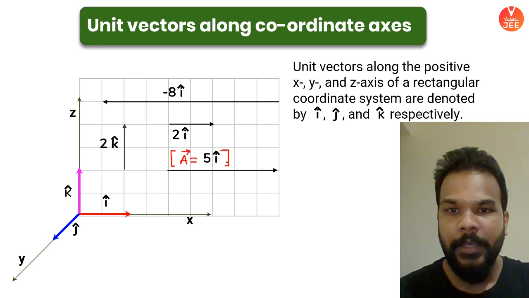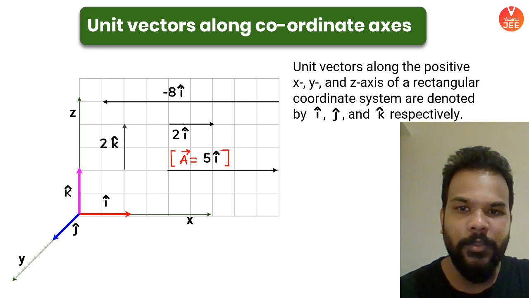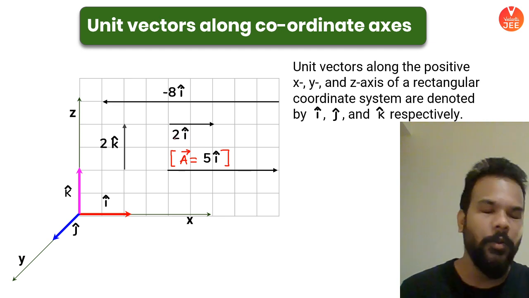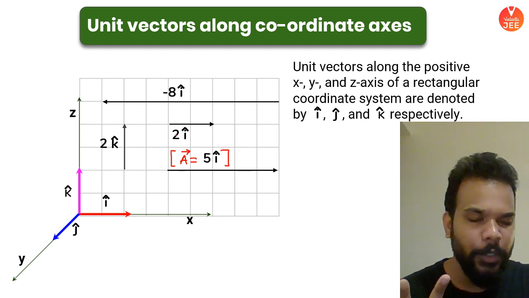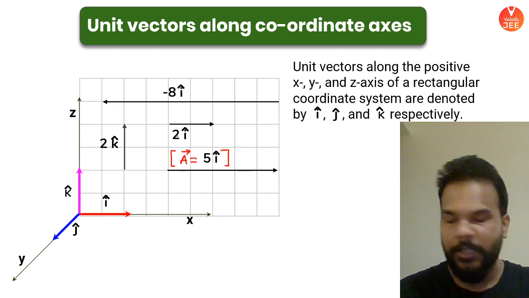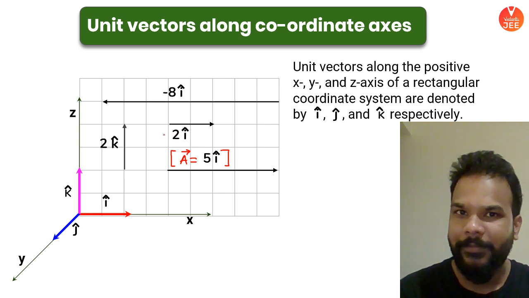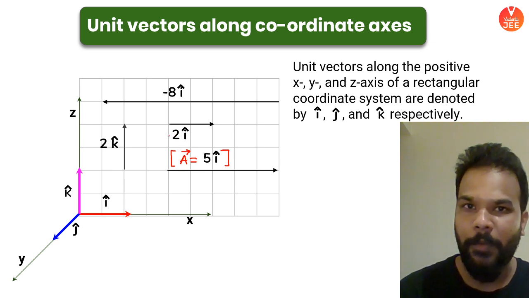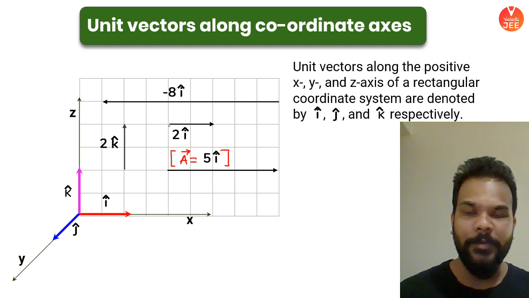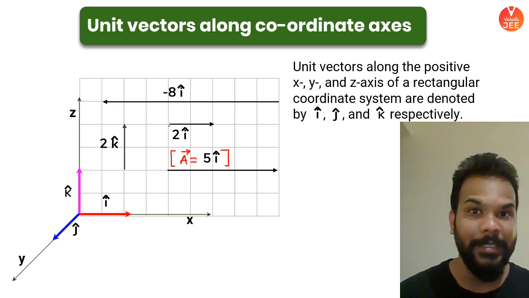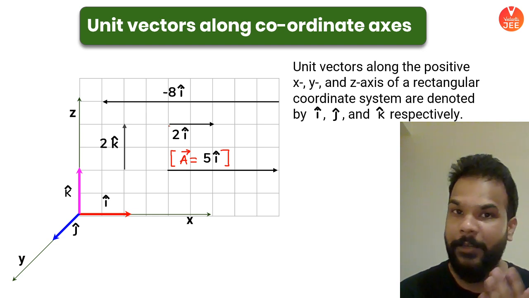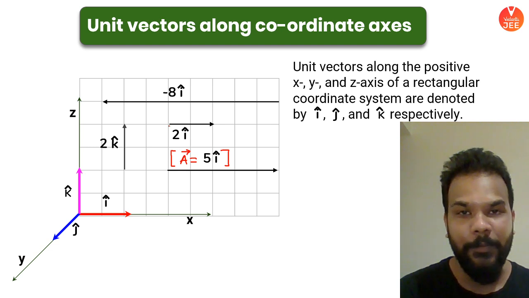Are you getting it, guys? So now when I tell you that this vector is 2 i cap, just close your eyes and think about it. Its magnitude is going to be 2, its direction is going to be i cap, which is basically along the x-axis. That is the information that you always want from a vector quantity. A vector quantity is a quantity which has magnitude as well as direction, and I am able to represent it with the help of mathematical possibilities.